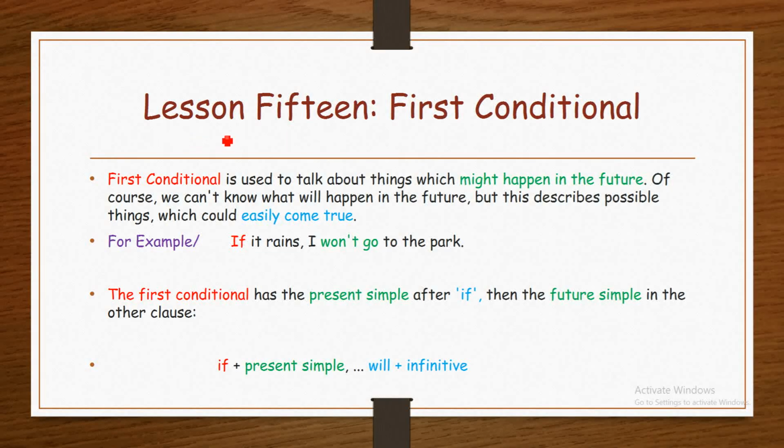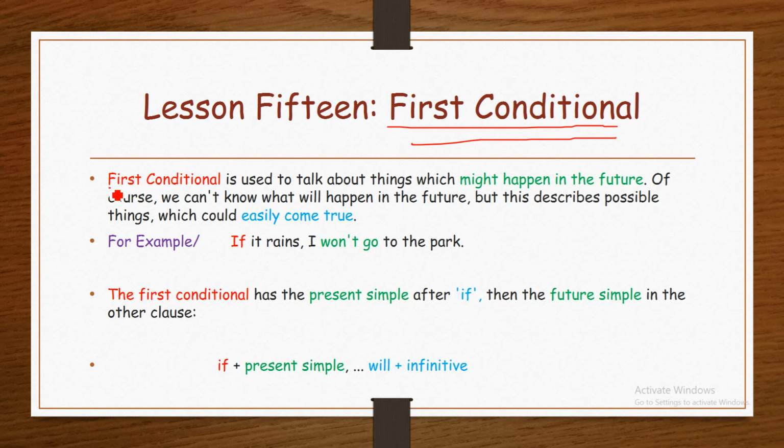Lesson 15. First conditional. In the previous lesson, we talked about zero conditional. We said zero conditional is used for what? For general fact or scientific fact.